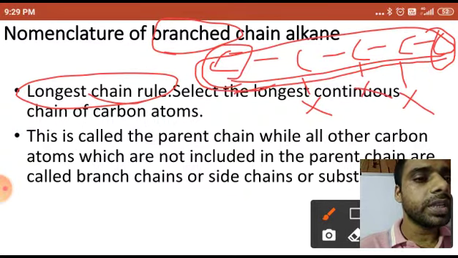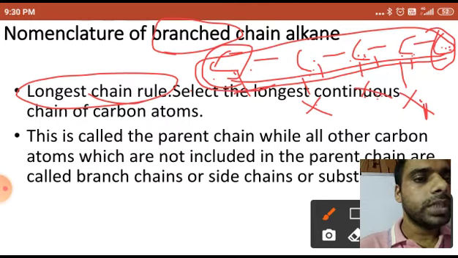continuous chain without breaking. I can select this carbon, 1 2 3 4 5. I can select 1 2 3 4 5. I can select 1 2 3 4. I cannot select this one, 1 2 3 4, 1 2 3, 1 2 3 4. I cannot select it. Now 1 2 3 4 5.